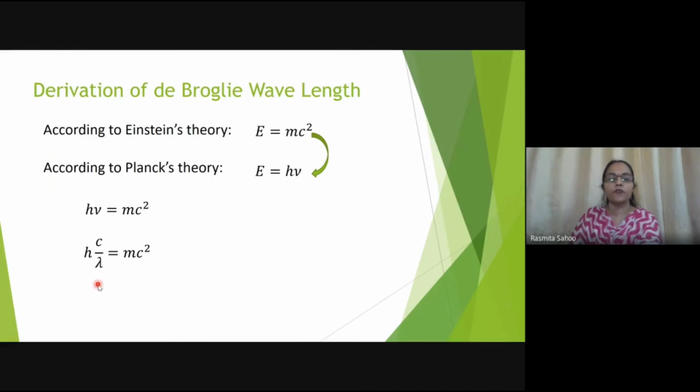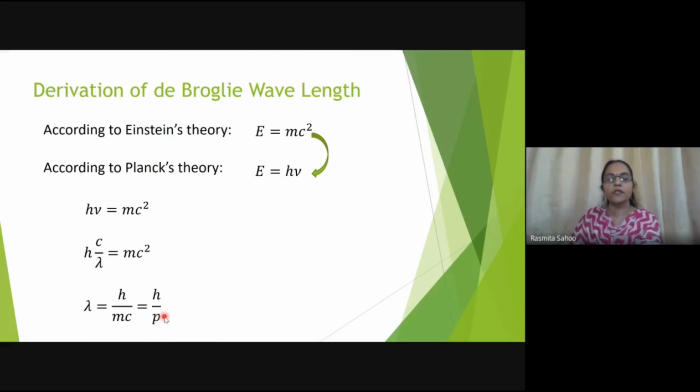So we can write wavelength is equal to h by mc, because one c will get cancelled. This mc, if you take to the left hand side, goes to the denominator and lambda comes here. So lambda is equal to h by mc, and mc is nothing but our momentum p, right? So this is for a photon.